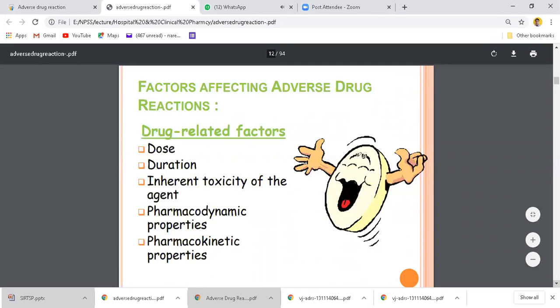Now, factors affecting adverse drug reactions. Drug-related factor: that is dose. Improper dose also causes a drug adverse reaction. A very common example is digitalis. Calculation of the dose of digitalis or digoxin, digitoxin, is very important.